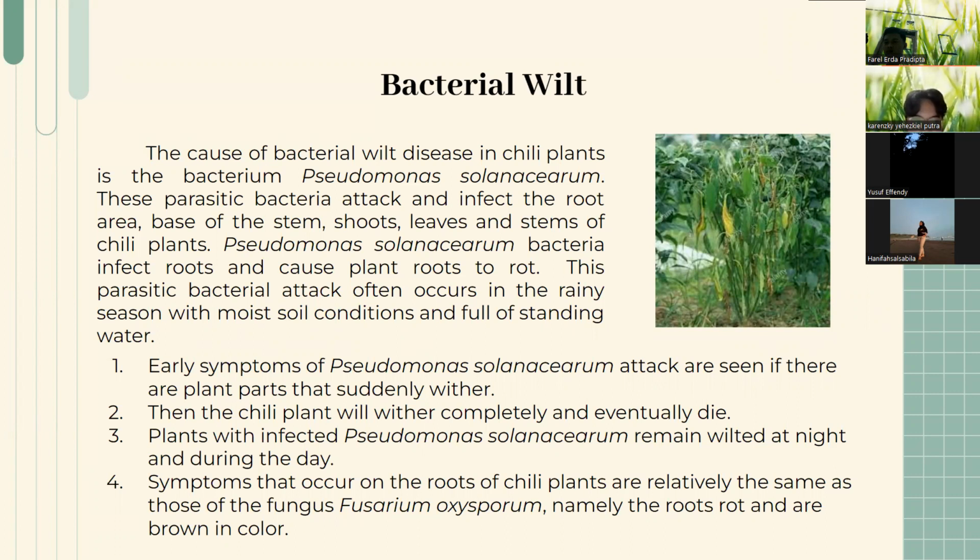First, early symptoms of Pseudomonas solanacearum attacks are seen when plant parts suddenly wither. Second, then the chili plant will wither completely and eventually die. Third, plants infected with Pseudomonas solanacearum will remain wilted at night and during the day. The fourth, symptoms that occur on the roots of chili plants are relatively the same as those of the fungus Fusarium wilt.